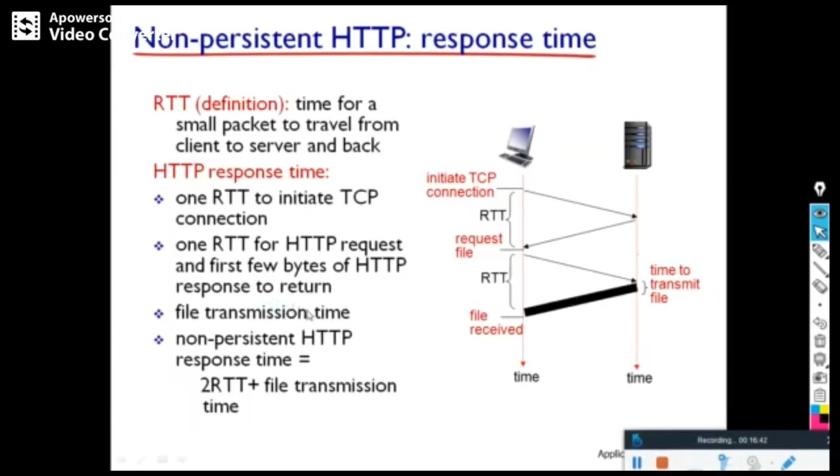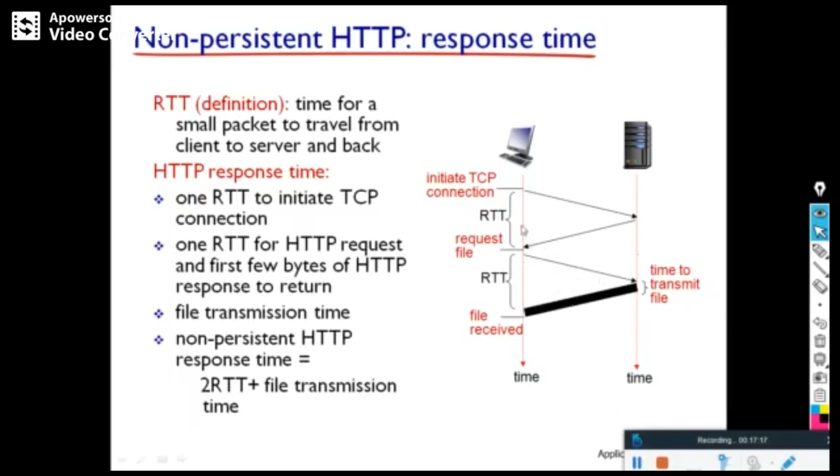But in persistent, this is the non-persistent. So in persistent, this is the single connection. You can download several required objects. But non-persistent, what is the disadvantage? The disadvantage is the RTT. You just see the RTT. RTT is nothing but round trip time. That is the time taken for the initiation of the connection and the acknowledgement that has to be received from the server. This is called RTT. So for the three-way handshake, you see the three-way handshake itself.